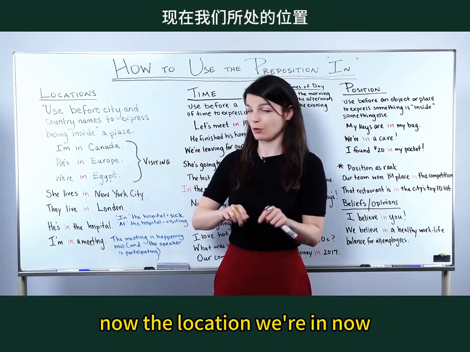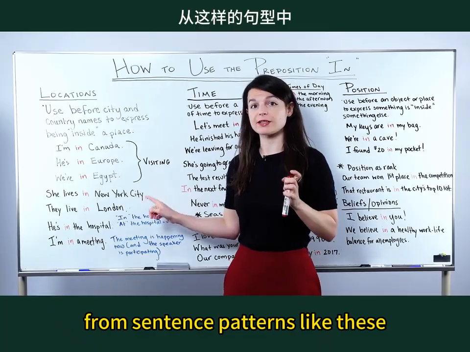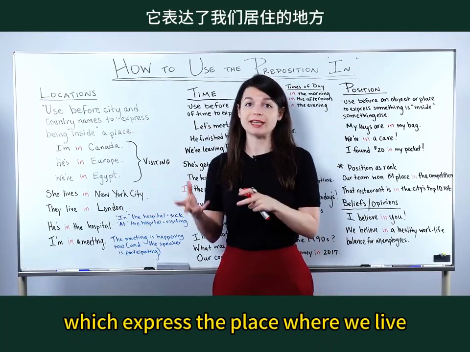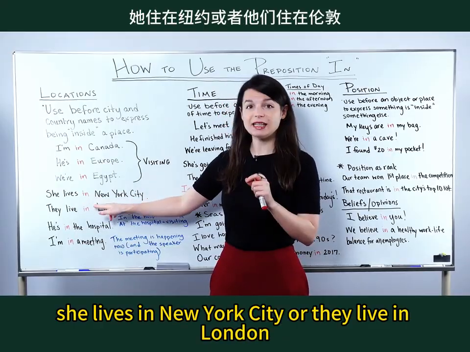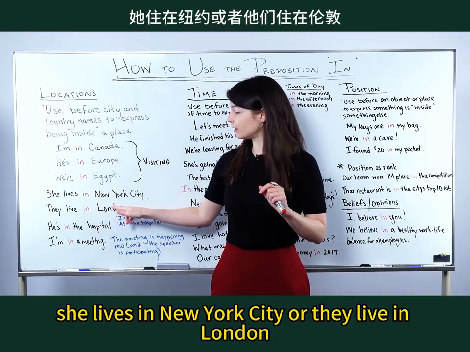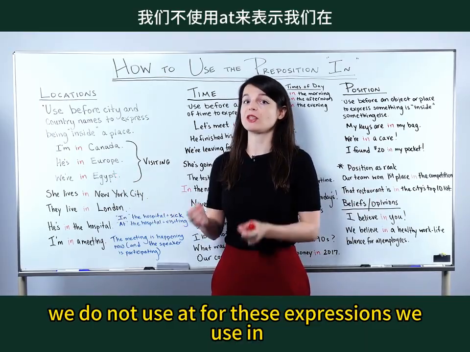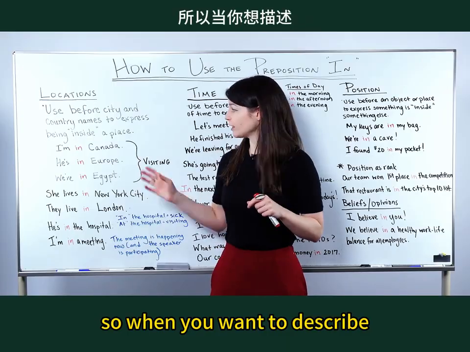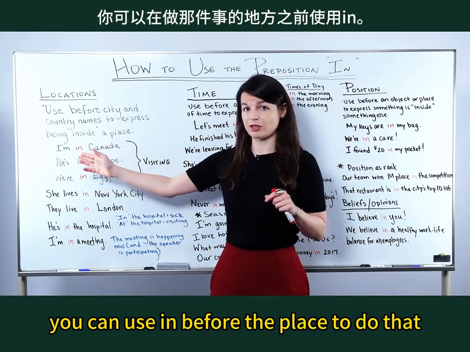the location we're in now. So this is a little bit different from sentence patterns like these, which express the place where we live. For example, she lives in New York City, or they live in London. We do not use "at" for these expressions, we use "in". So when you want to describe when you're visiting someplace, you can use "in" before the place to do that.